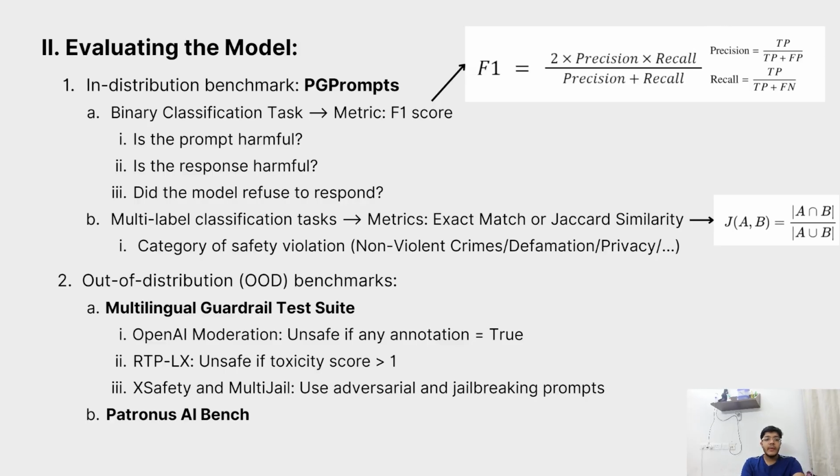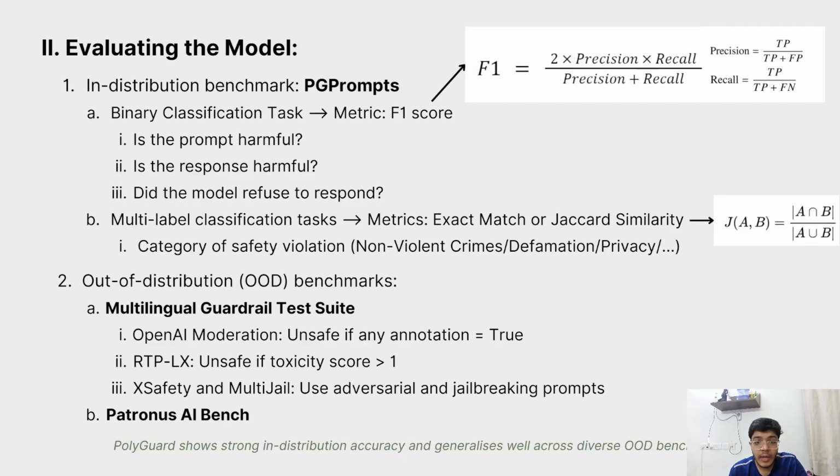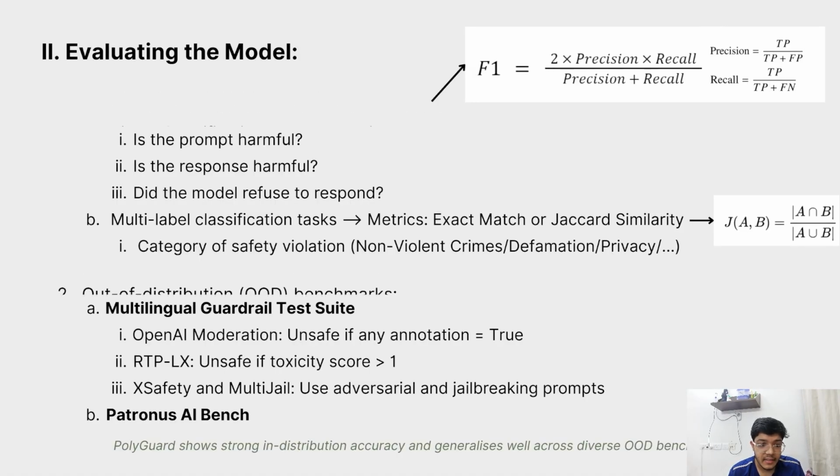We also evaluated the model on out-of-distribution benchmarks. So PolyGuard was tested on external datasets like multilingual guardrail, OpenAI moderation, RTP-LX, XSafety, MultiJail, and Patronus AI. These benchmarks capture more diverse, real-world unsafe behaviors, and the same metrics, F1, Jaccard, etc., were applied. The key point is that PolyGuard not only performs well on its own benchmark, but also generalizes to unseen datasets.